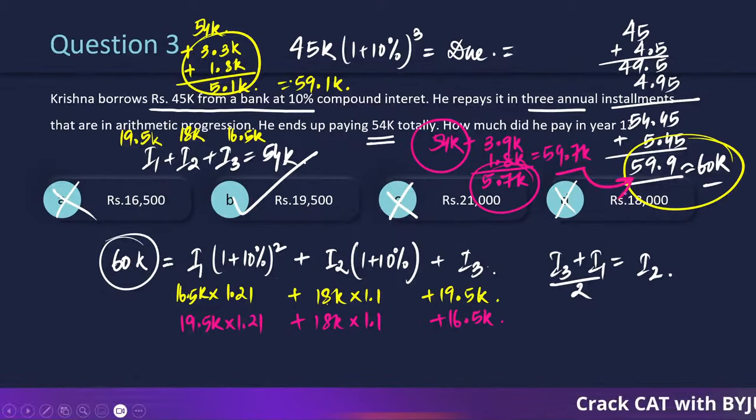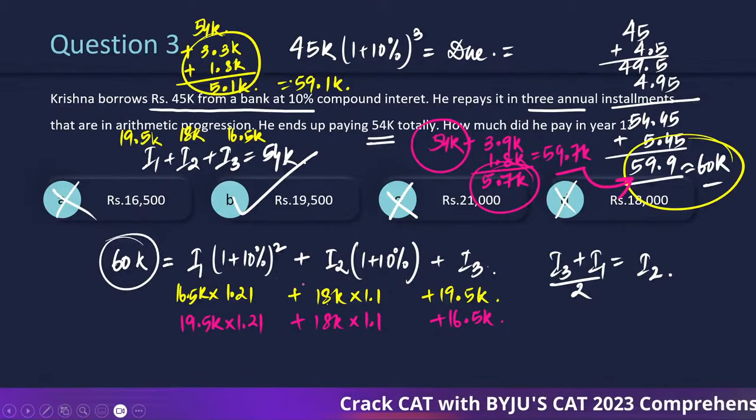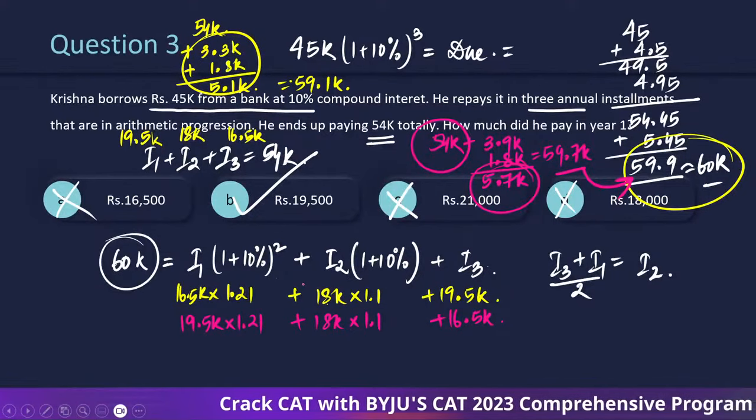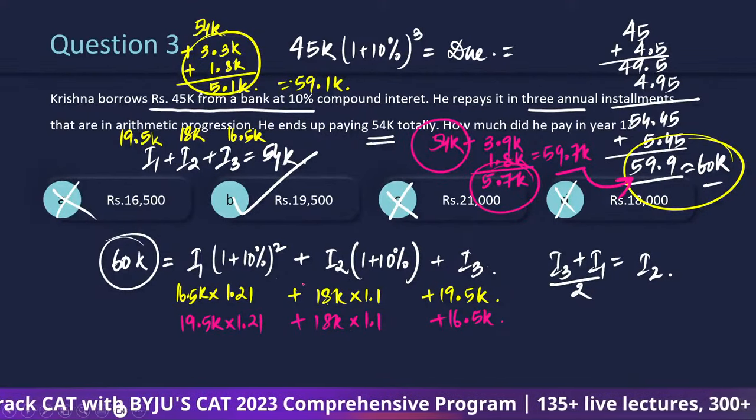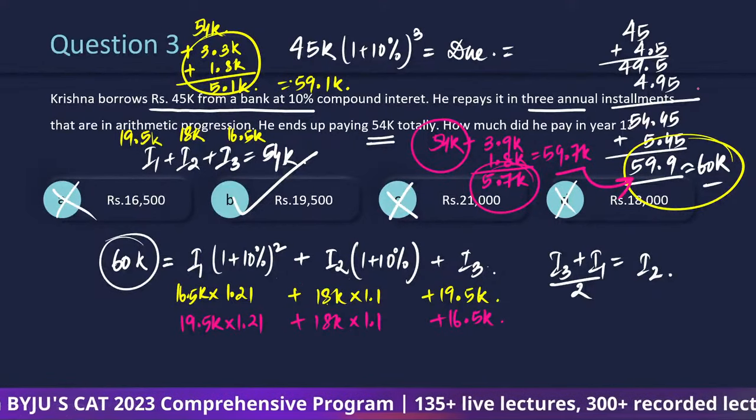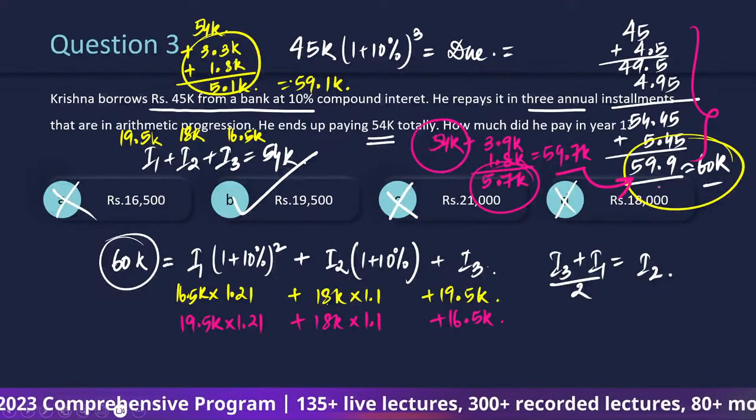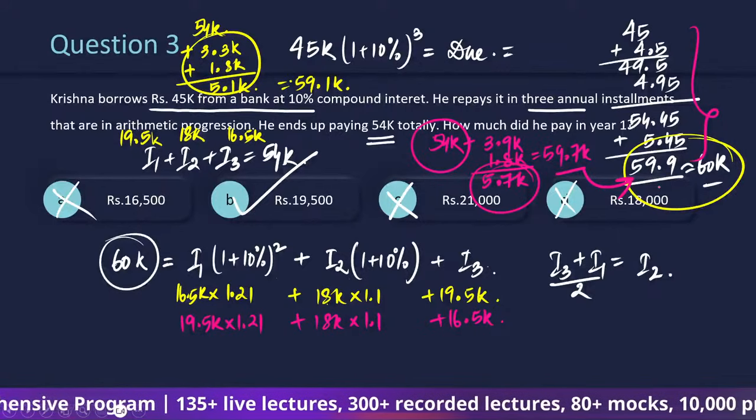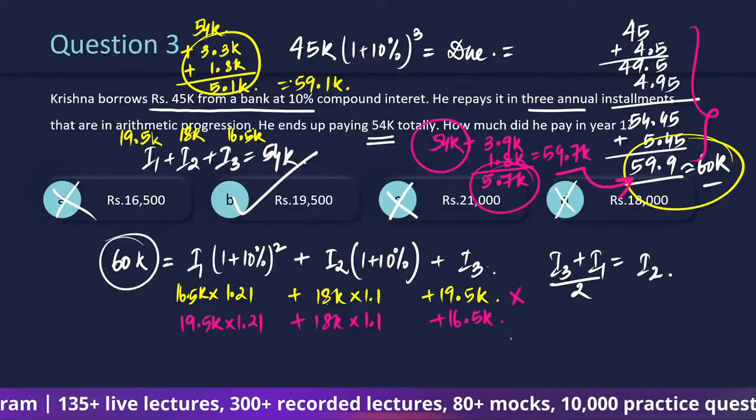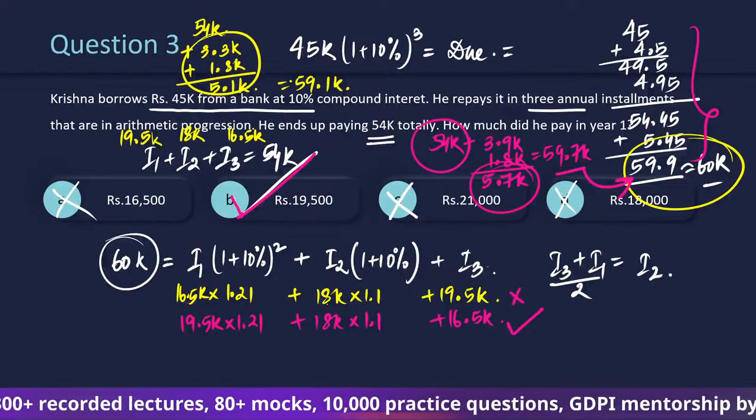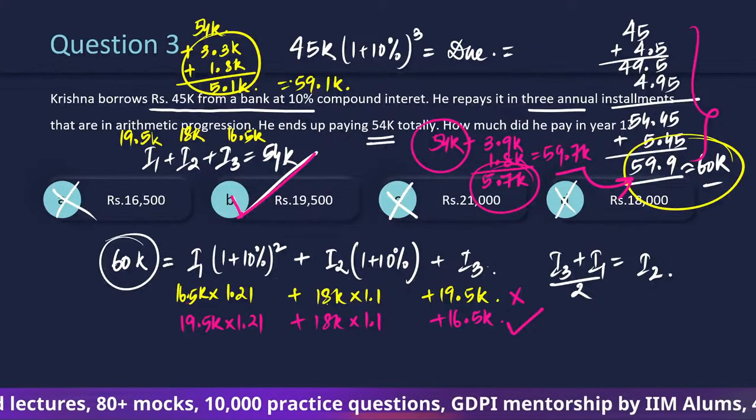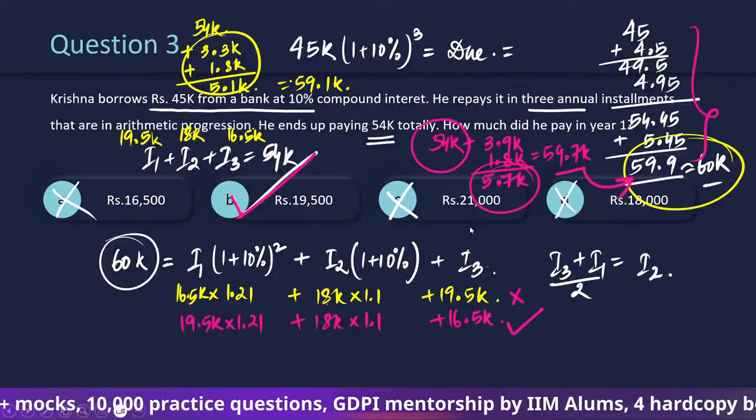And if I take 20% successive on 16.5 thousand, only 10% successive on 18,000 and no successive on 19.5, I will be able to reach only 59,000 and not 60,000 as the total dues were. So this cannot be. So the first installment is 19,500 and not 16,500. Got it, Sumant and Vinod?